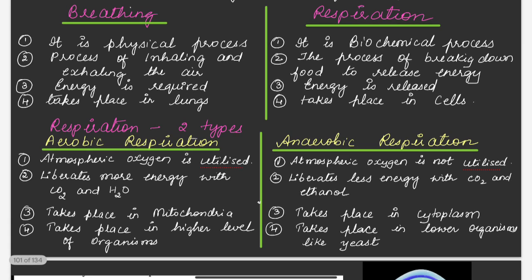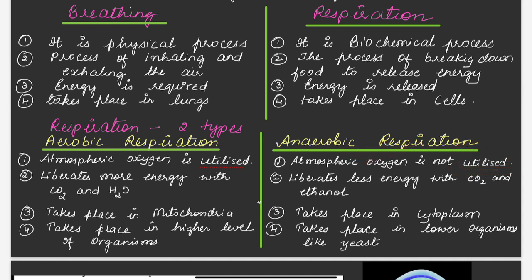So here you can see in aerobic respiration, oxygen is utilized, meaning is oxygen is used during aerobic. From the name itself you can see that aerobic respiration meaning is oxygen is required for aerobic respiration, whereas in anaerobic respiration, oxygen is not required. It is not used or it is not utilized. Oxygen is not used during anaerobic respiration.